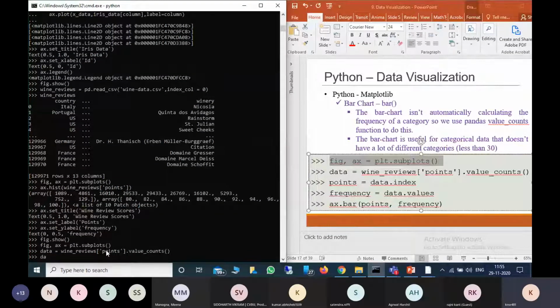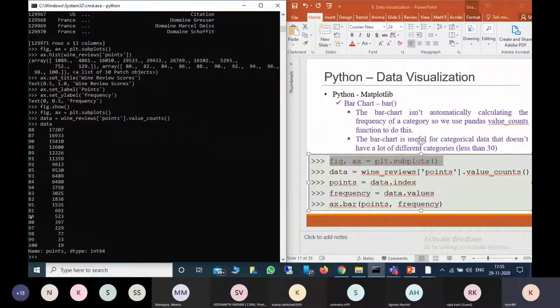So if you see the data here, it will give how many times each one occurs. So 88 occurs 17,000 times, 87 occurs 16,000 times, like this. 100 occurs only 19 times. Now I want to plot the frequency, that means a bar chart.